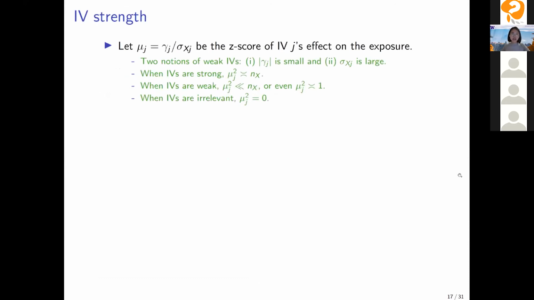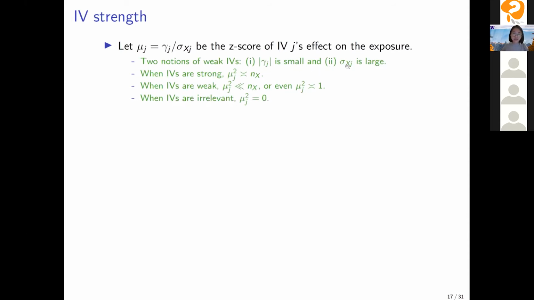And here I need to talk about a key concept called IV strength, which we will use to characterize the asymptotics of the estimators. So here we define mu J, which is the effective little gamma J divided by the standard error. This is the Z-score of IVJ's effect on the exposure. So this characterizes 2 notions of weak IVs. First, this little gamma J can be small.